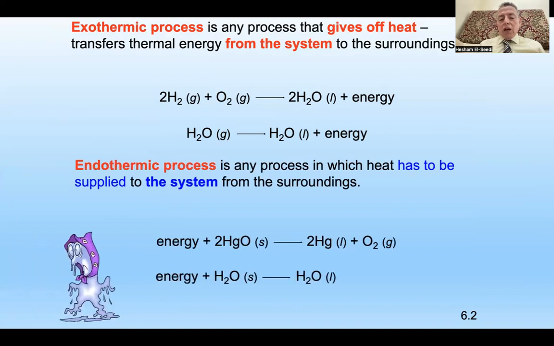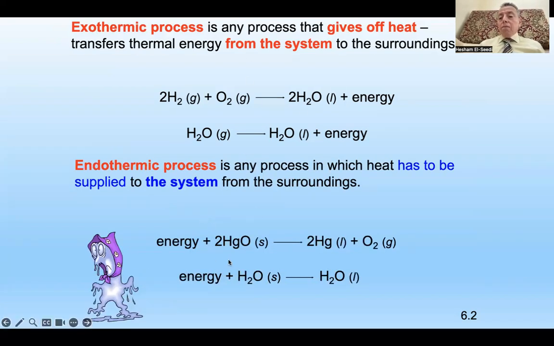What about if you take another opposite way? This is a reaction, but here is the energy. So the reaction cannot occur unless you give it energy. So it needs energy. Therefore, when it needs energy, you have to supply it with the energy from surroundings. So the other one was give energy to the surroundings outside. But this, you have to give it energy from surroundings. Otherwise, the reaction will not occur. It means it will be endothermic, right?